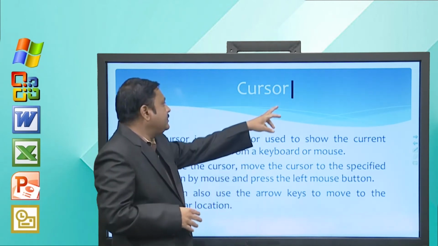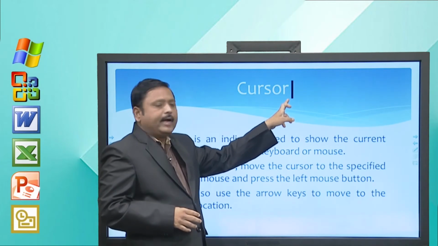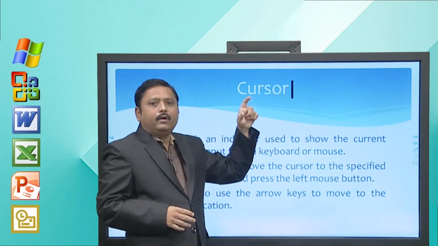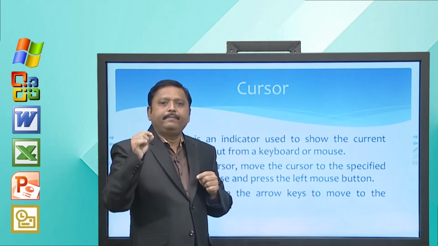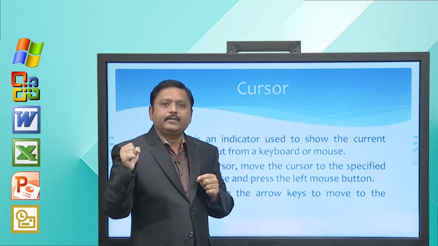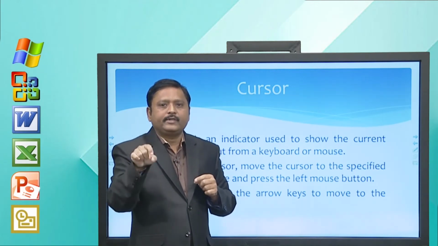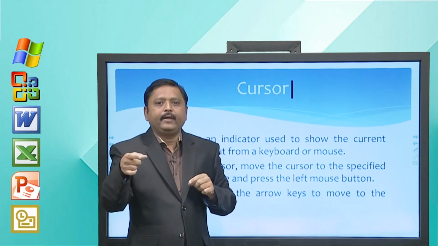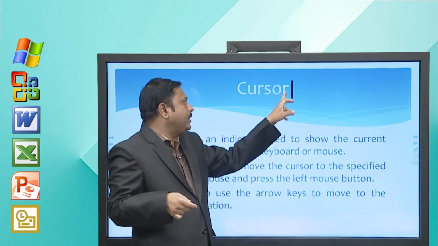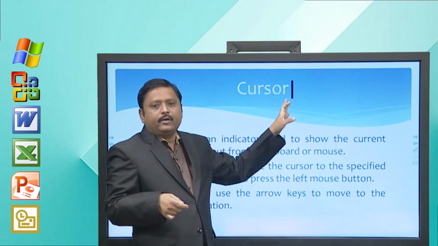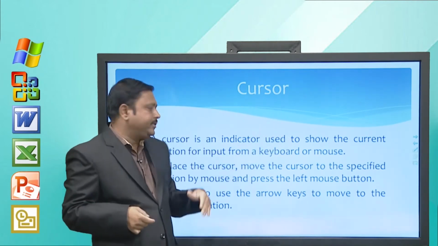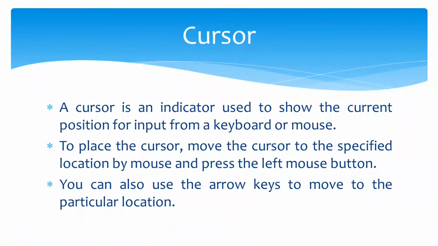You can see on the screen this kind of vertical bar is blinking, so that you can understand this is the position where my text will be inserted. So, the cursor is something like this. Next, now you can place the cursor at whatever position you desire.